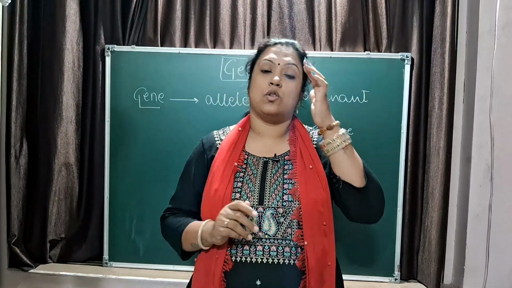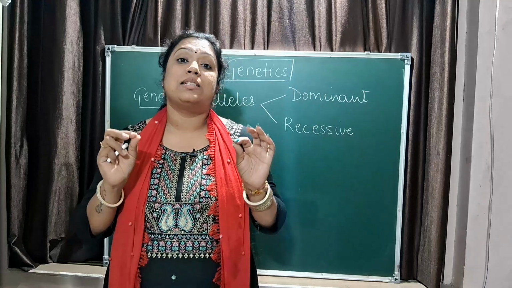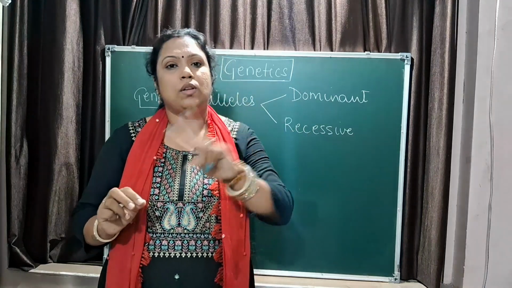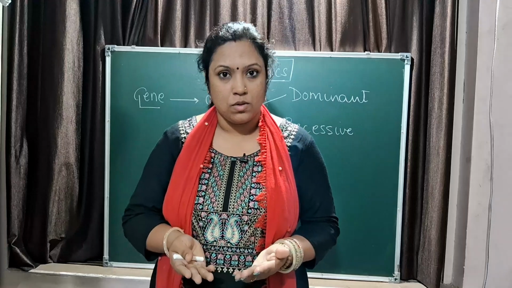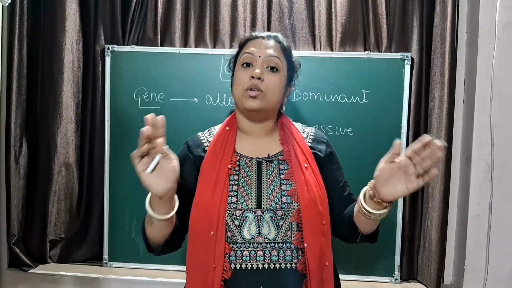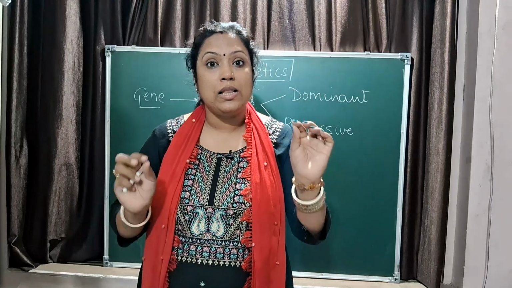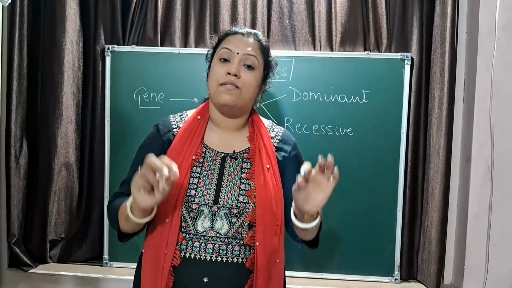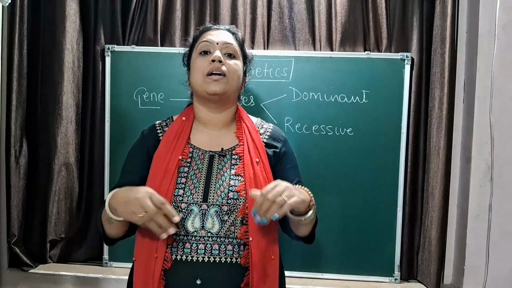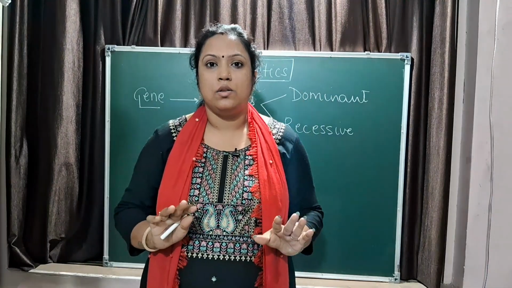In homologous chromosomes, at a specific locus, or you can say address, there are certain alleles. Out of the two alleles, whichever is dominant expresses in you. Is that clear? If both are dominant, you will have the dominant trait. If one is dominant, then also you will have a dominant trait. Both recessive is the only condition when you get recessive disorders or recessive traits. Is that clear to you?